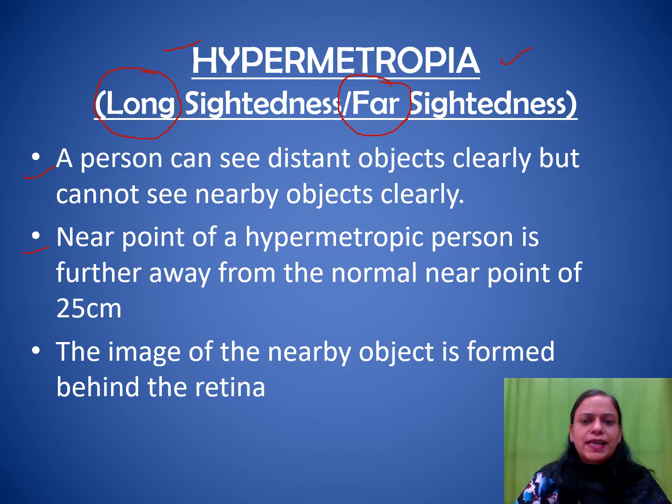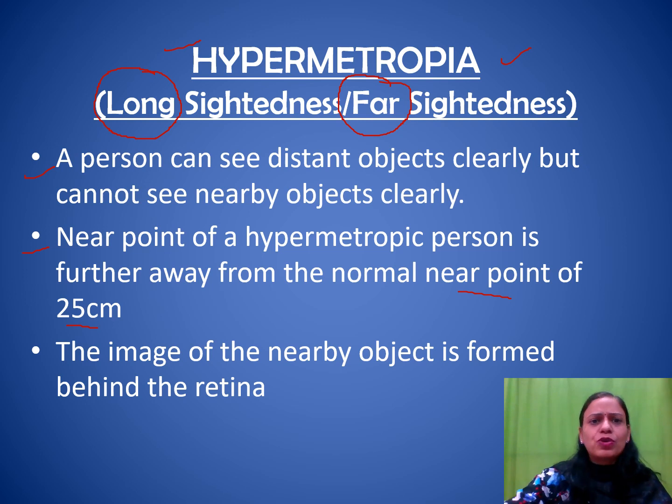The second point tells you that the near point of a hypermetropic person is more than 25 centimeters. So this is very clear that for a normal eye, the near point is 25 centimeters. Obviously, if a person is suffering from hypermetropia, the object cannot be placed closer than 25 centimeters.